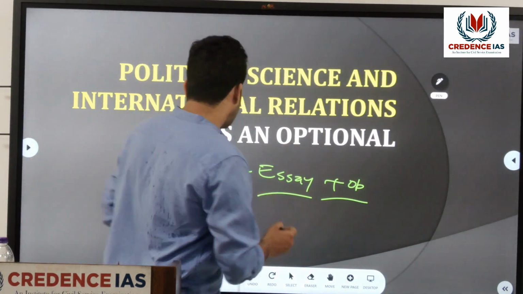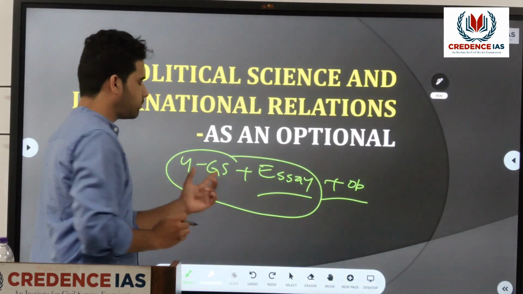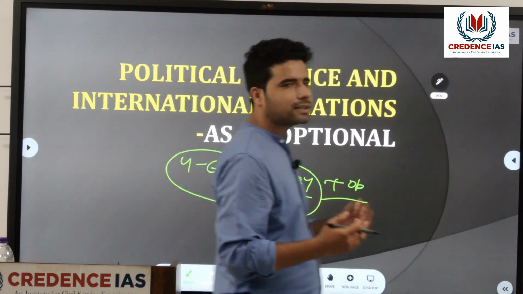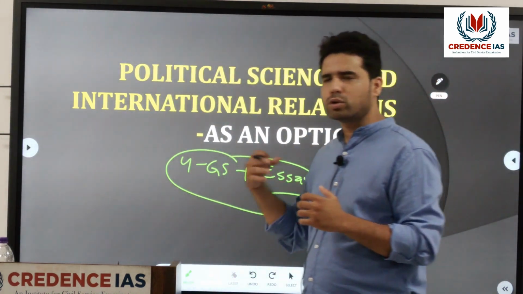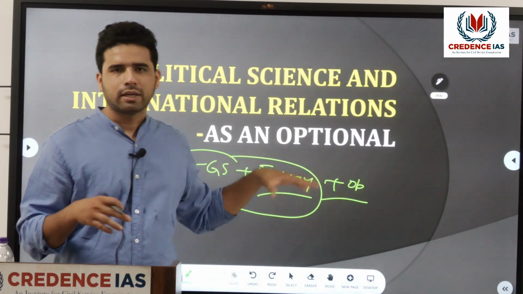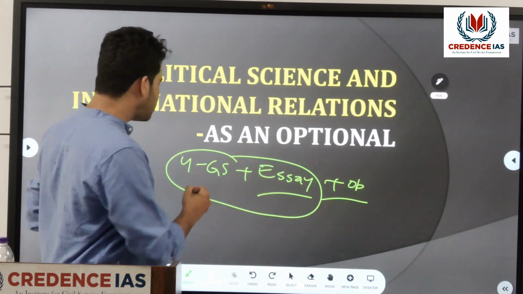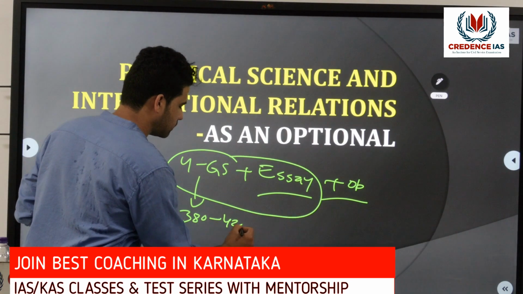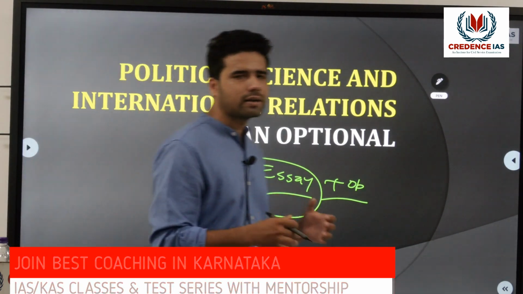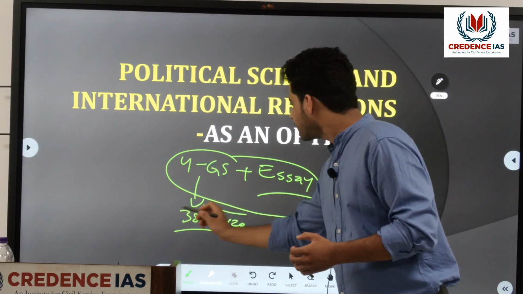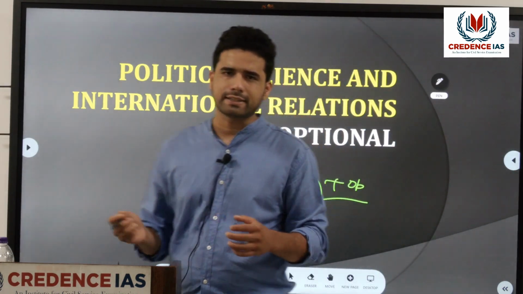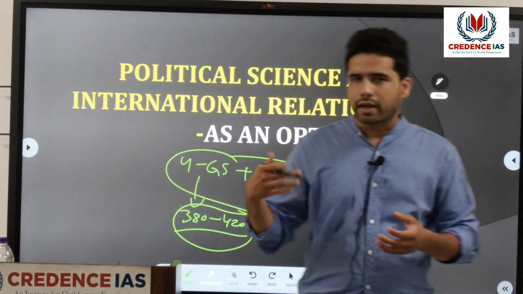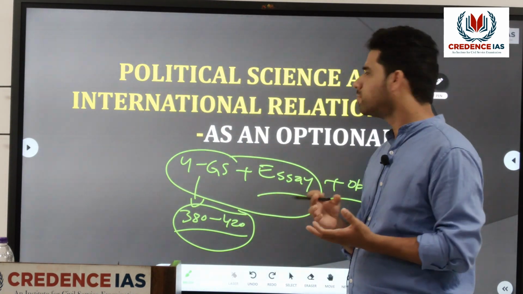In case of these five papers, the four GS papers as well as the essay, all the candidates have no choice, they have to go through the exams. In GS, they lie somewhere in this bracket. If you prepare, you can score somewhere between this in GS exams. On the other hand, in essay as well, you can prepare and you can score average or above average marks.